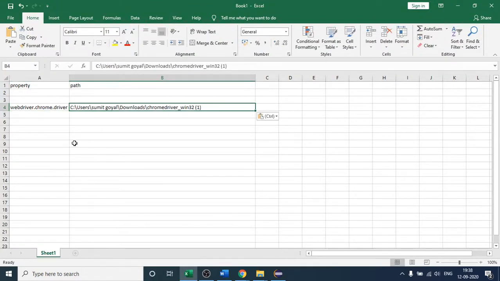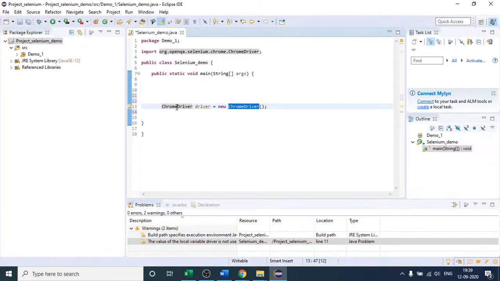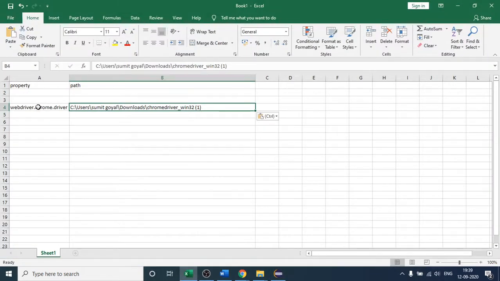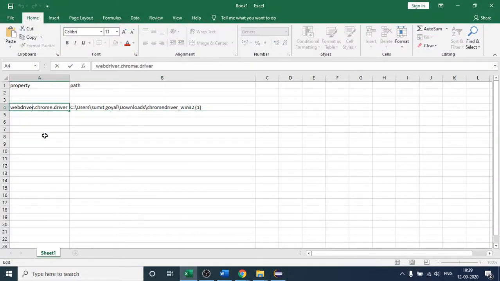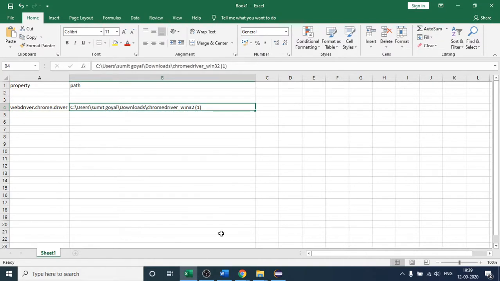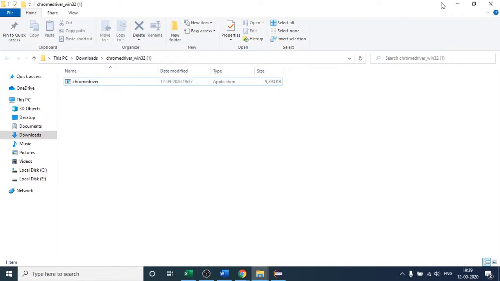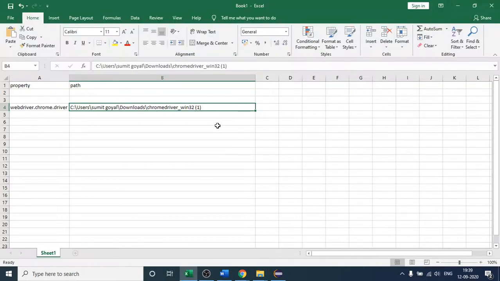So again, what I'm saying is that ChromeDriver is our class, and inside this class there is one property. What is the property name? webdriver.chrome.driver, right? And this property expects the path of our chromedriver.exe, the place where this file is present. So first we have to set this property. How are we going to set the property?